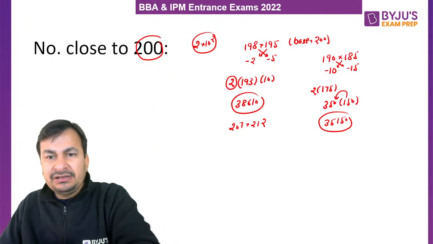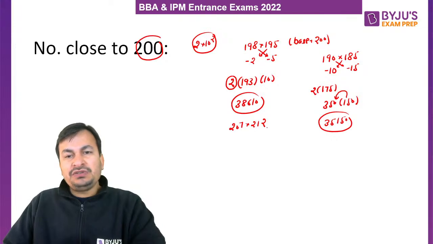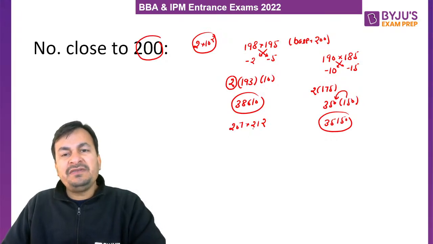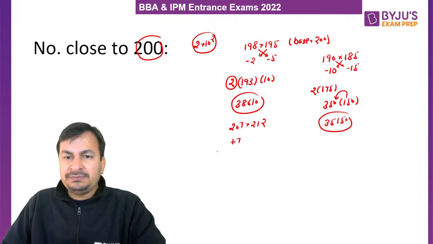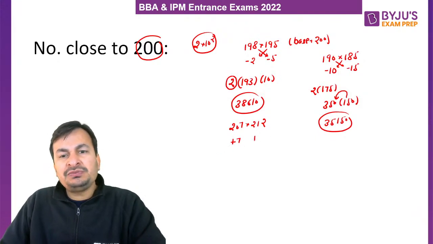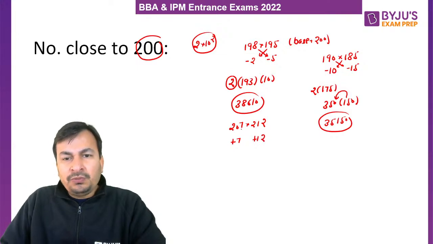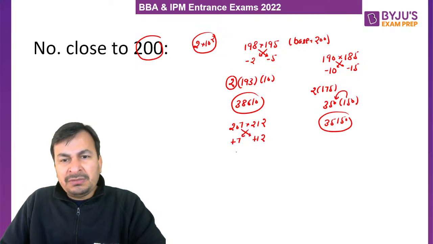All right. So in the case of 200, suppose we have to multiply 207 with 212. So 207 is how much more than 200? Plus 7. 212 is how much more than 200? Plus 12. So what will be the first part of the multiplication? 219 multiplied by 2, that is 438.